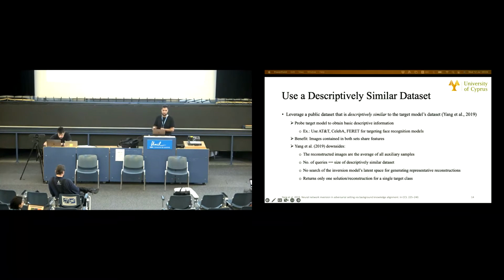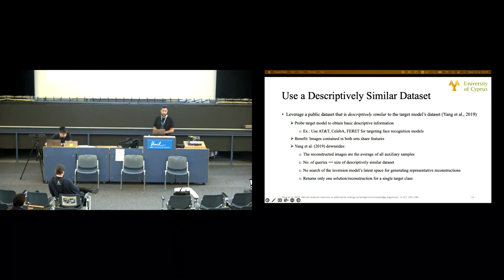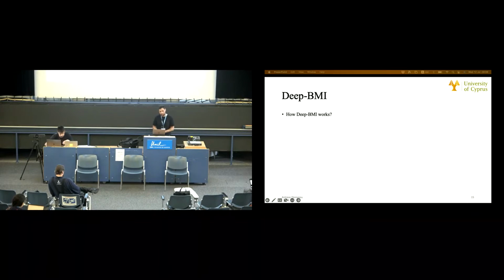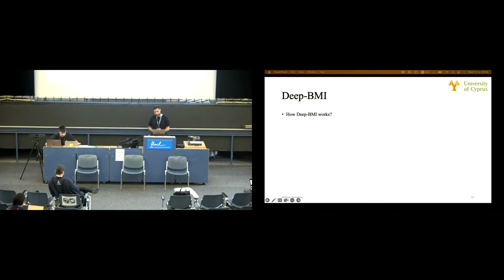Second, the number of queries made to the target model equals the size of the descriptively similar dataset. Third, there is no search of the inversion model's latent space for generating more representative reconstructions for each target class. And finally, their method only returns one solution per target class. So in this paper, we propose DPMI, and now let's see how DPMI works in practice.